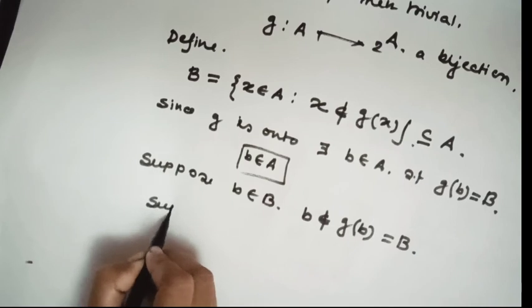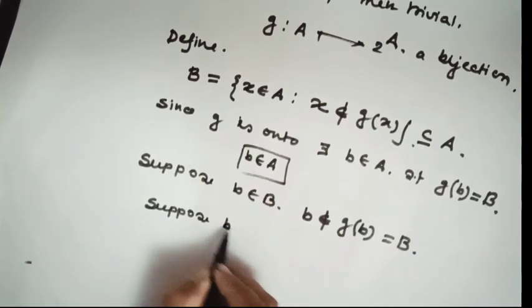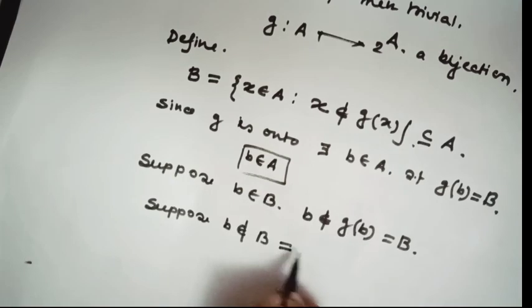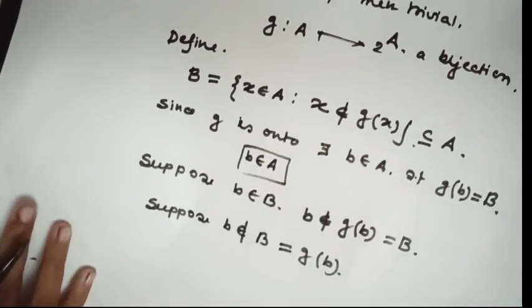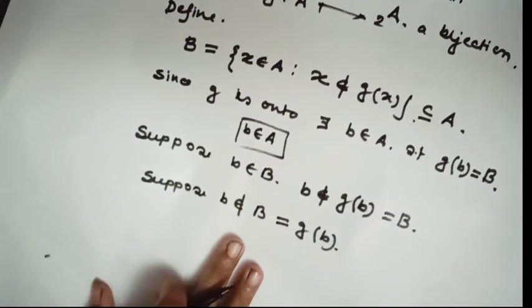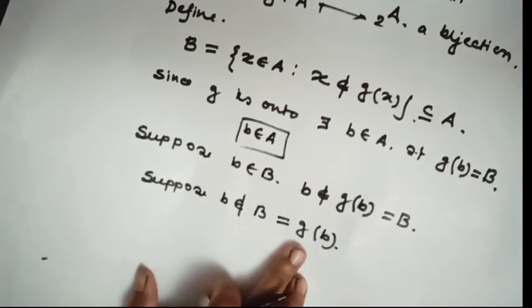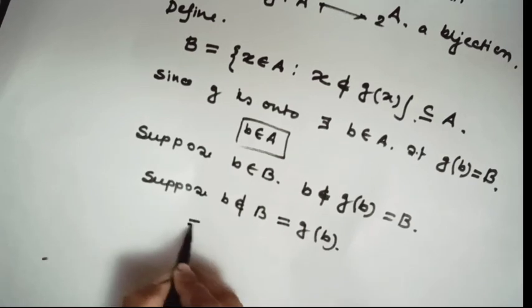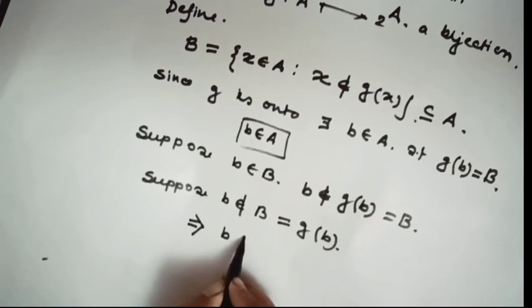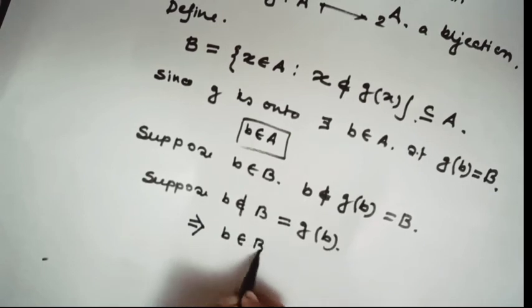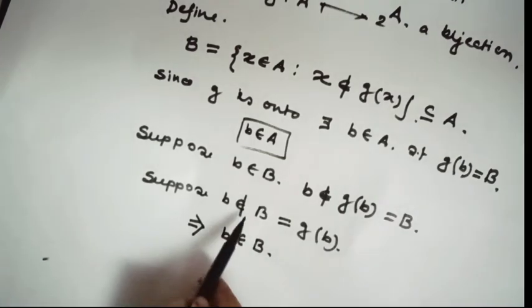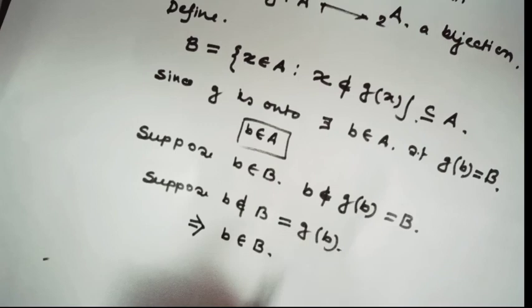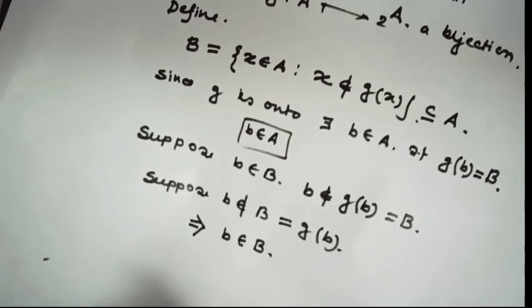Suppose b does not belong to B, that means B equals g(b). If b does not belong to g(b), that implies b belongs to B. Suppose b does not belong to B and B equals g(b), that implies b belongs to B. Here b does not belong to B, here b belongs to B, both.